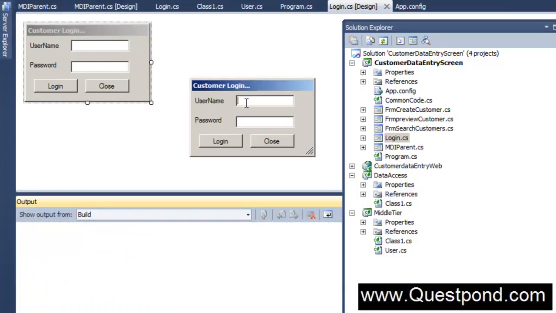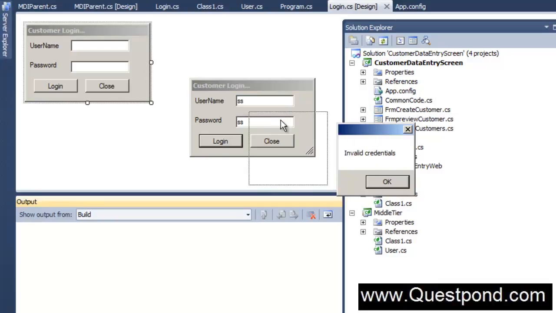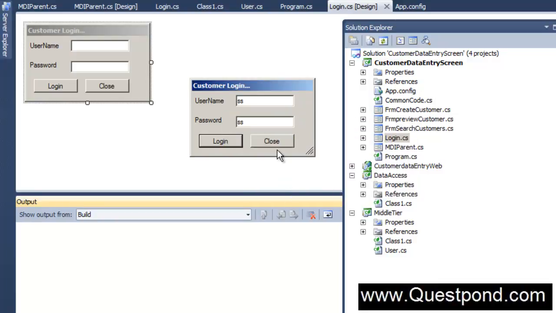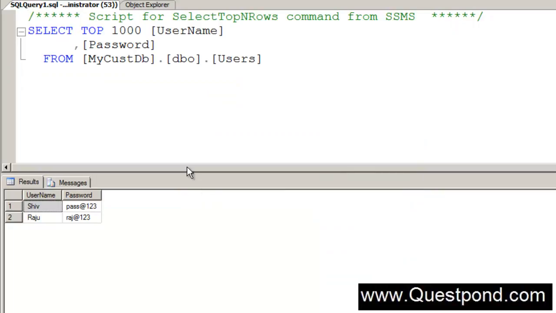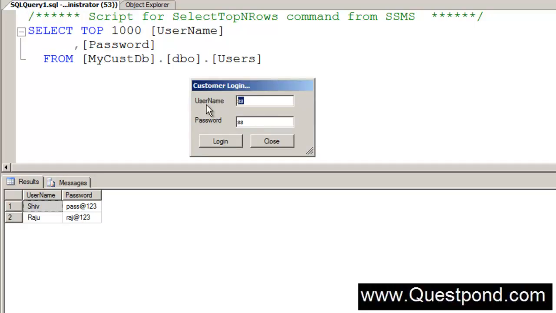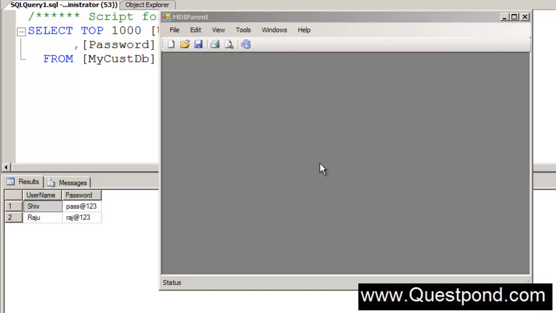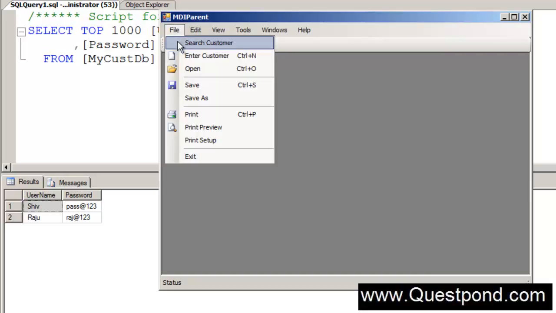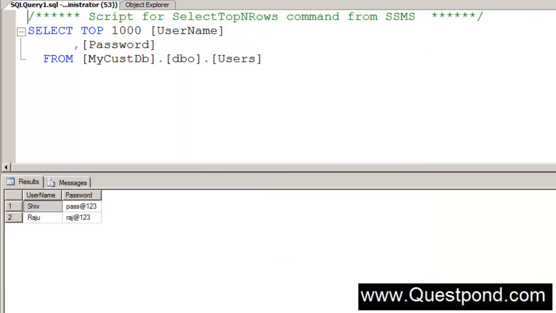So there my application is running. In case I put up a username which is not valid, something like SSS, and I say login, you can see that it pops up invalid credentials. Okay. And if I put a proper user like Shiv, where Shiv is the username and pass@123 is the password, you can see that I have now gone inside the MDI parent and I can start using my application, right? I hope that you have enjoyed this video.